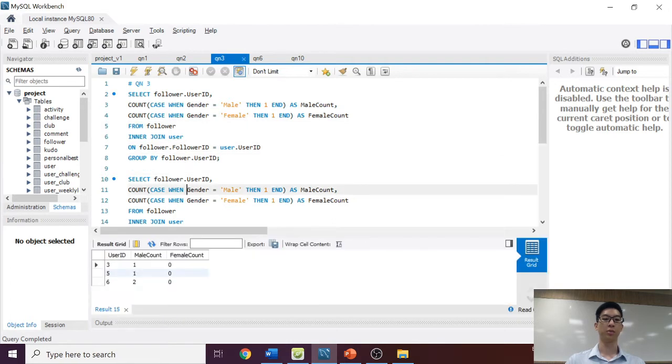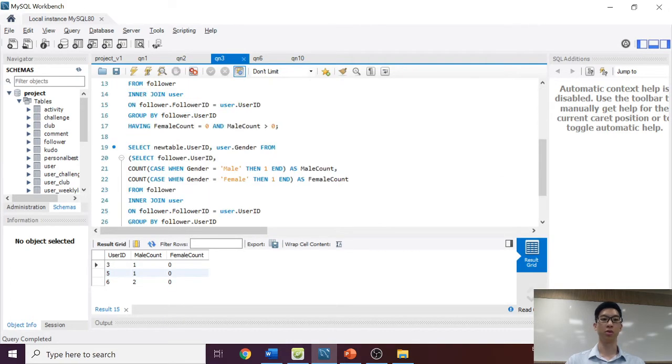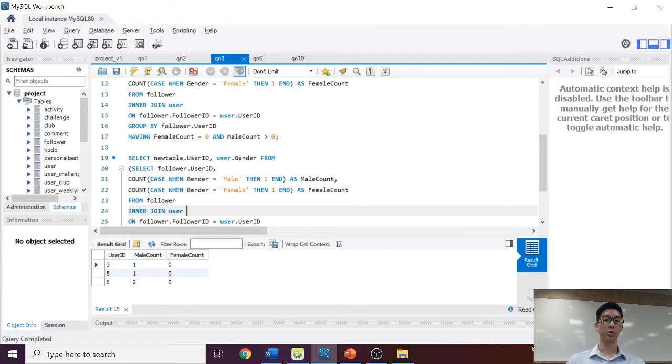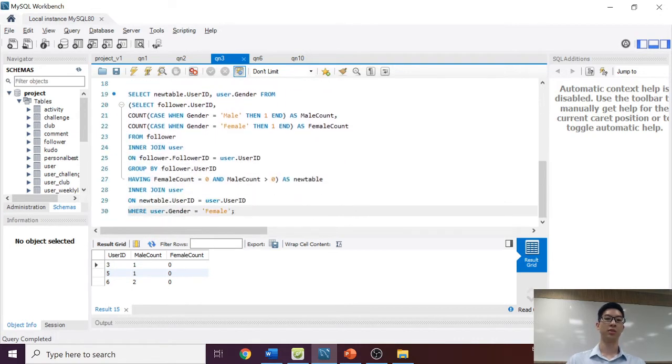The next step is to filter for those users who have female count equal to 0 and male count more than 0, because what we want is female users who are followed by only male users, which means the female count should be 0 and the male count should be more than 0. So we have user IDs 3, 5, 6, and then the final step is to filter for their genders to be female. So you can see over here, female, and we have users 5 and 6 for this output.